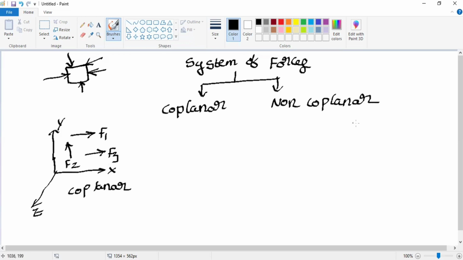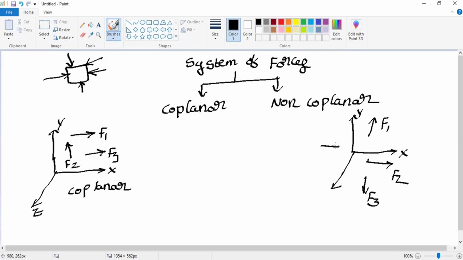Whereas non-coplanar system of forces means, if you consider the three planes, that is x, y, and z, and a number of forces, that is F1, F2, F3, and F4 like this.